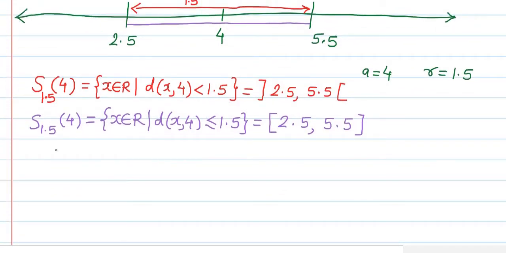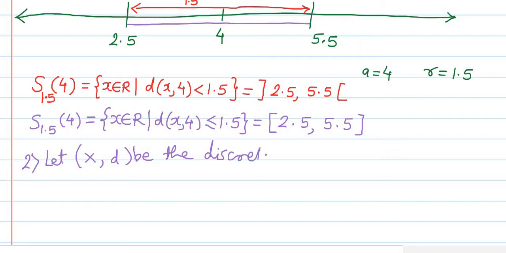So second example, let us consider the discrete metric space. Let (X, d) be the discrete metric space. Discrete metric space we have already discussed two or three times.